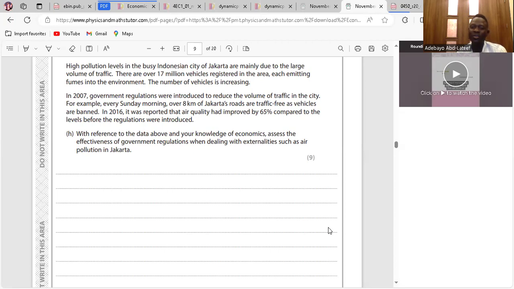Too strict to the extent that it becomes a government failure, and too soft that it doesn't solve any problem. Also, the number of vehicles registered is increasing, which means pollution may increase. Clear? Yeah.